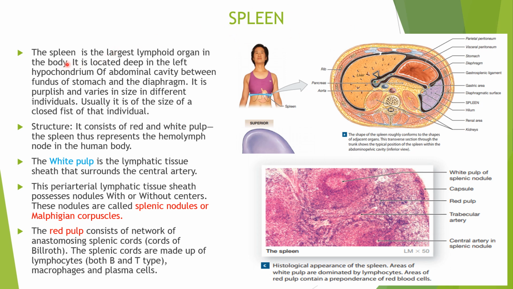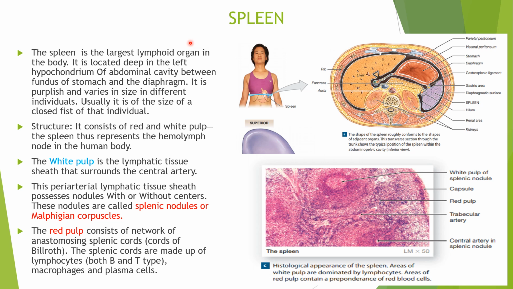In part 1 of the lymphatic system, we discussed the introductory part. What is lymph? What are the functions of the lymphatic system? And about the lymph capillaries and lymphatic vessels.